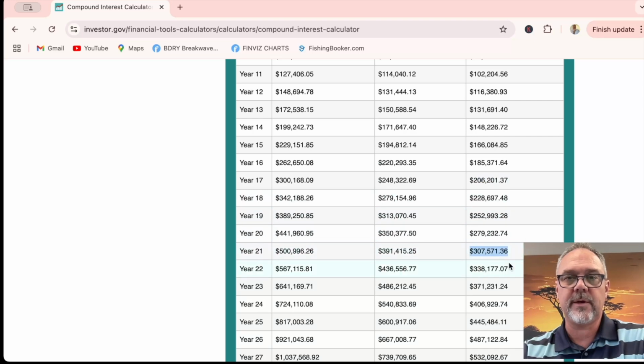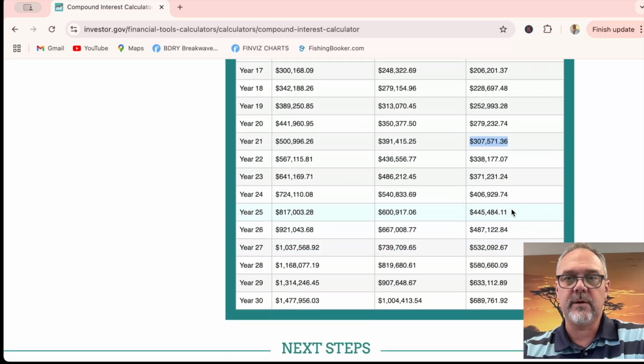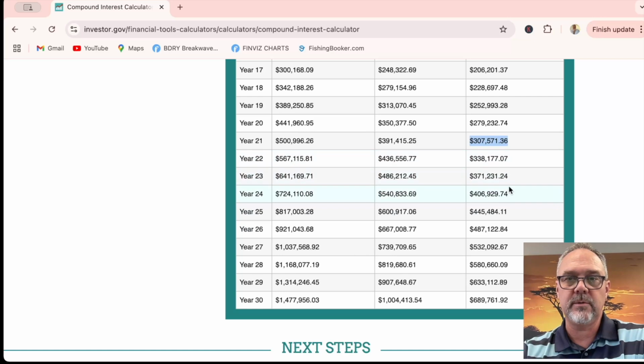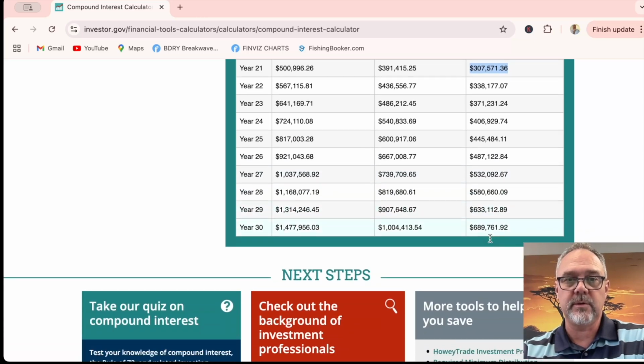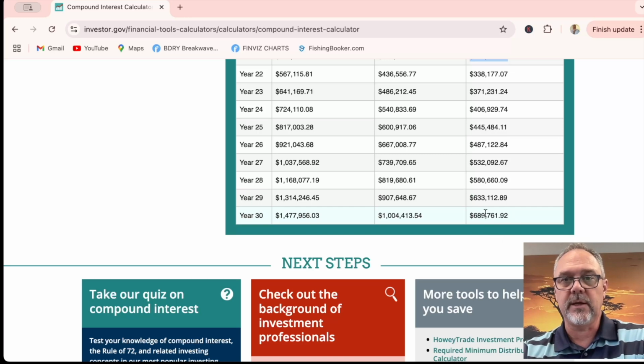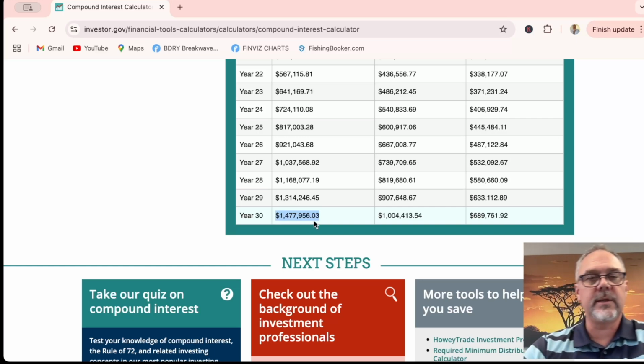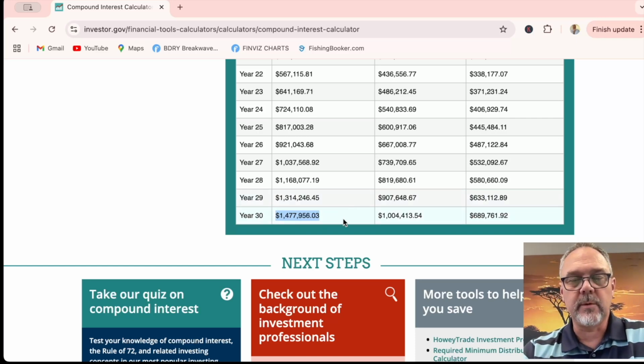And then from there to get to $400,000, 1, 2, 3 more years, and 1, 2, 3 more years to get to $500,000, then $600,000 in 2 years, and then eventually to $689,000 in that one there. That's with earning 8%. It snowballs quicker with the 10%, of course, and you get to $1 million. And then roughly $1.5 million at the 12% return rate.